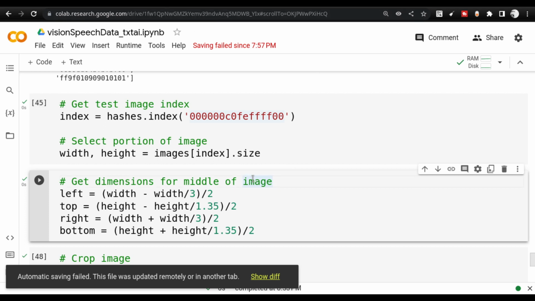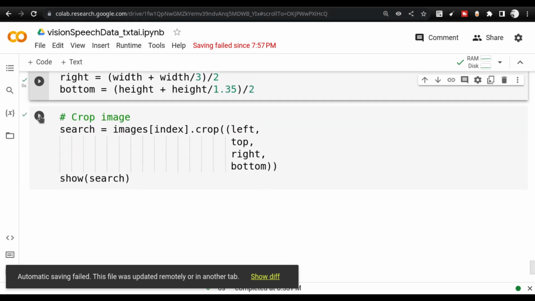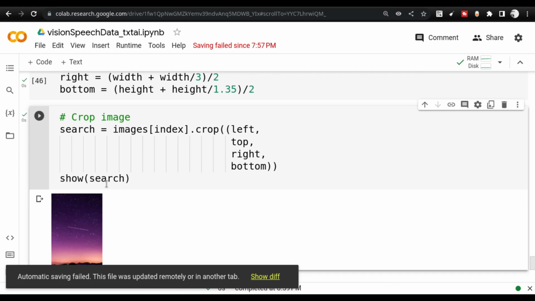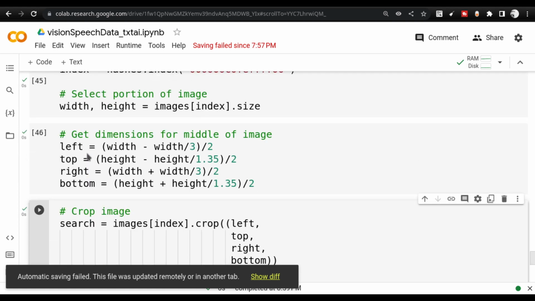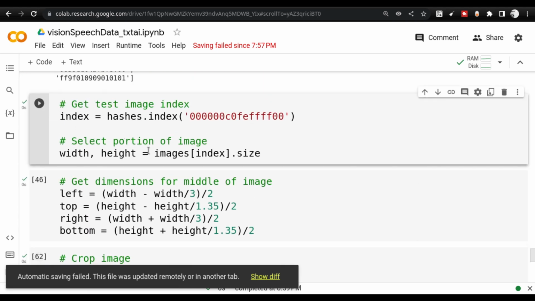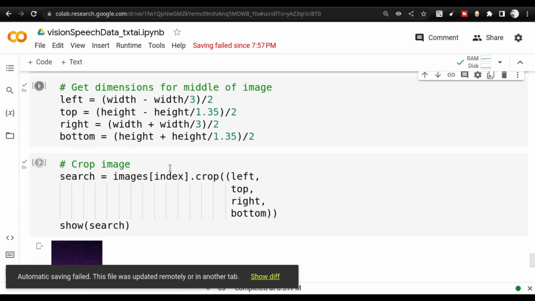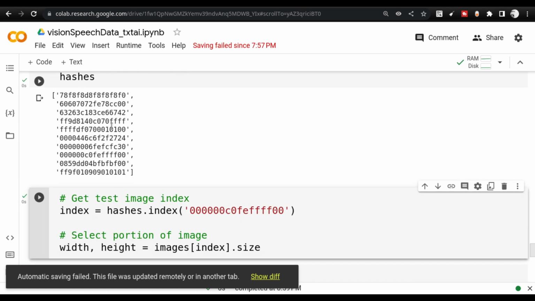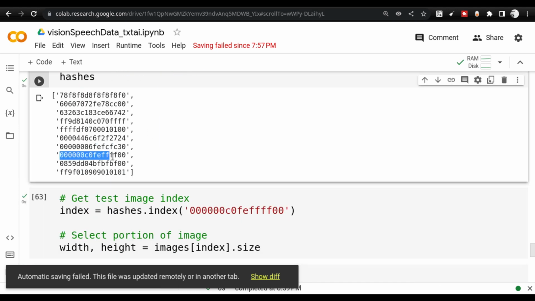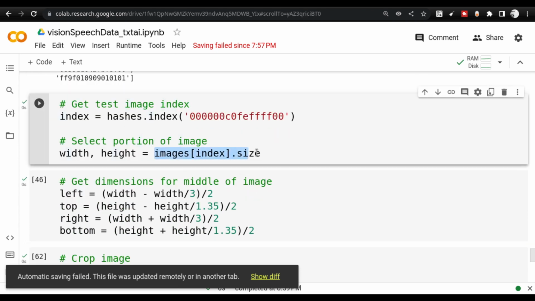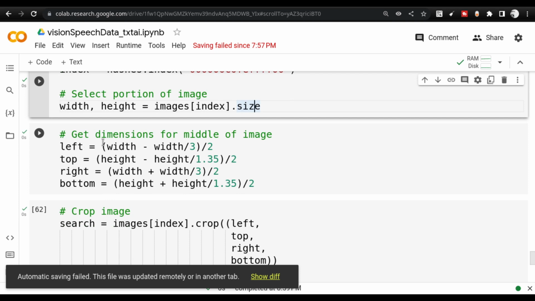So with that, we have come to the end of this particular discussion. Here you see that I have used an index and I have cropped the image. I am showing this particular file, the bigger file, to you guys. Here I have chosen the file, and this is the index that I am choosing. From that index I am choosing the image that I am going to use, getting the size of the image, and then cropping that image from the center.